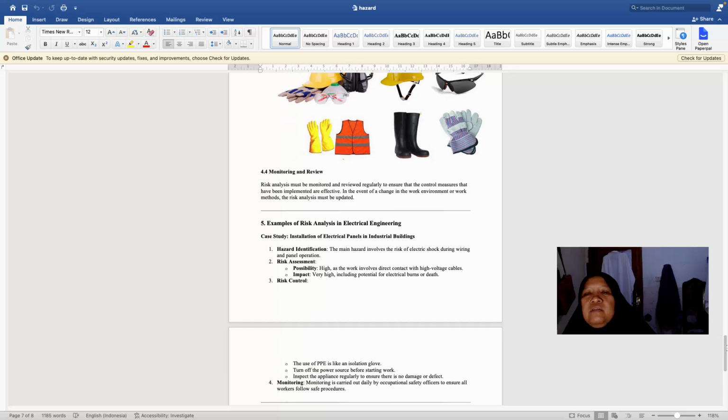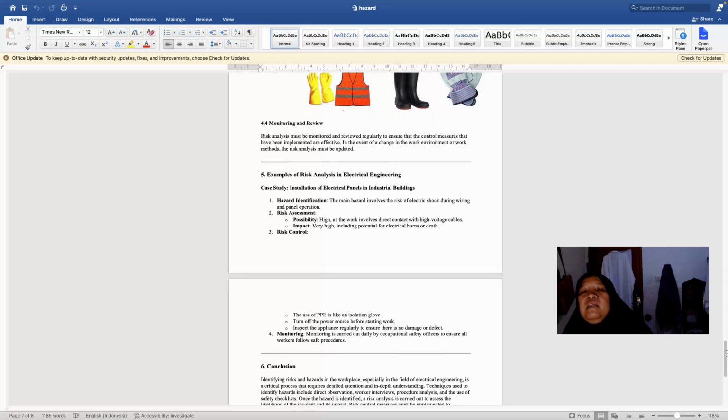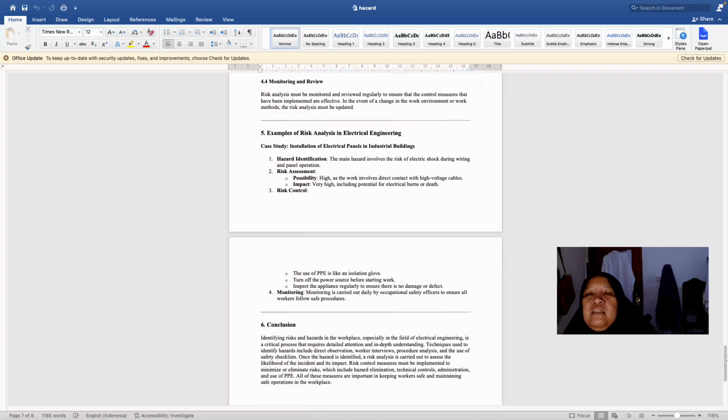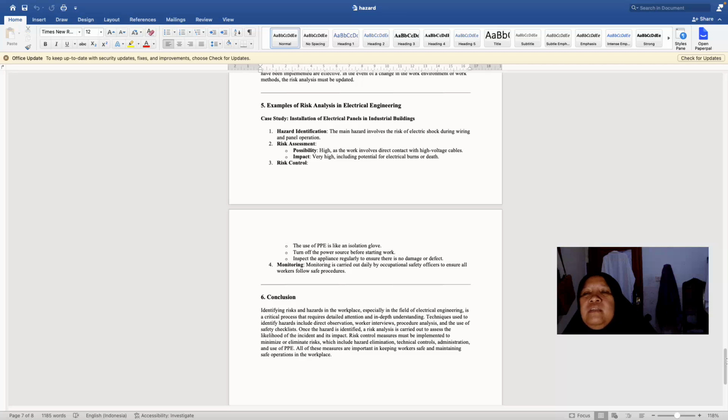And then examples of risk analysis in electrical engineering. Case study: installation of electrical panels in an industrial building. 1. Hazard identification. The main hazard involves the risk of electric shock during wiring and panel operation. 2. Risk assessment. Possibility high, as the work involves direct contact with high voltage cables. Impact very high, including potential for electrical burns or death.